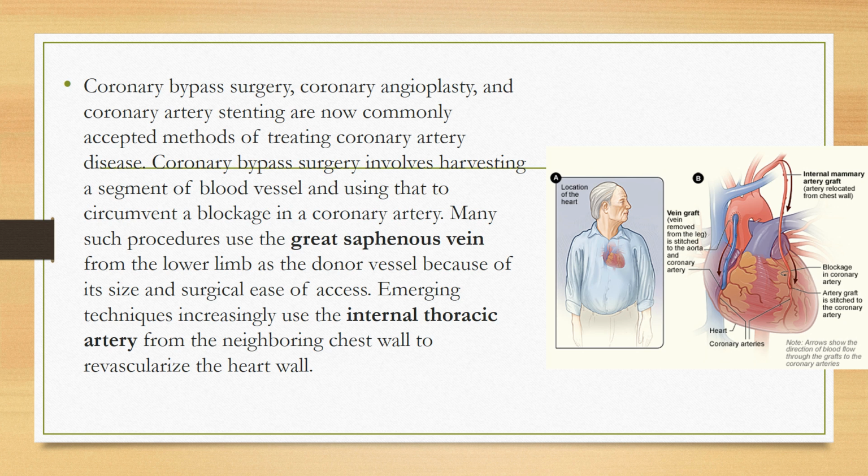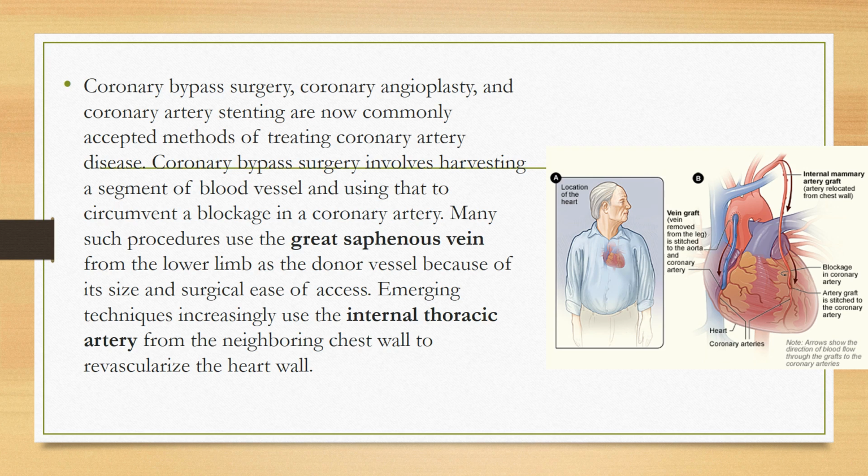The coronary bypass surgery involves harvesting a segment of blood vessel and using that to circumvent a blockage in the coronary artery. For example, in such procedures, the great saphenous vein from the lower limb is used as a donor vessel because of its size and surgical ease of access, because we can gain access to the great saphenous vein very easily. Emerging techniques increasingly use the internal thoracic arteries from the neighboring chest wall to revascularize the heart wall. So what are the two donors? Great saphenous vein and internal thoracic artery can be used as donors in coronary bypass surgery.